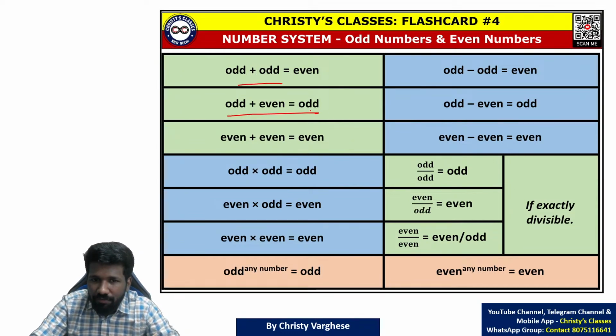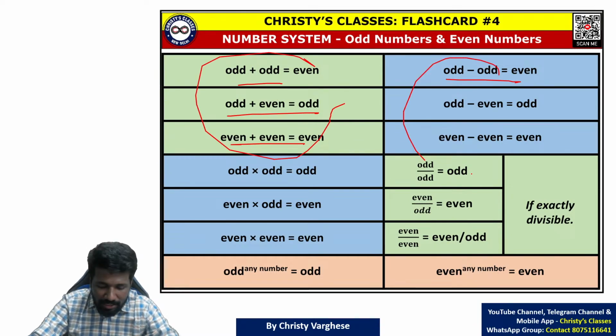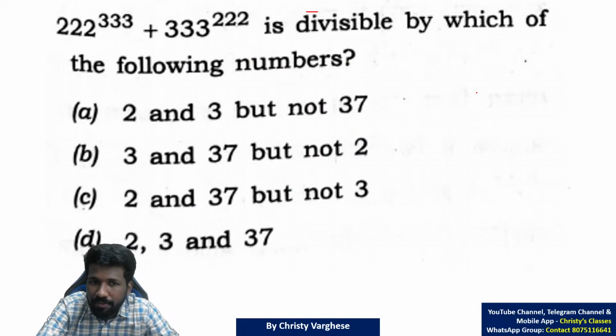Odd plus odd is even. Odd plus even is odd. Even plus even is even. Odd minus odd is even. This addition, subtraction idea will help you here. How?